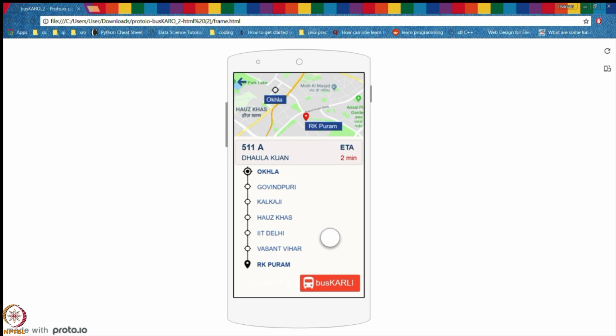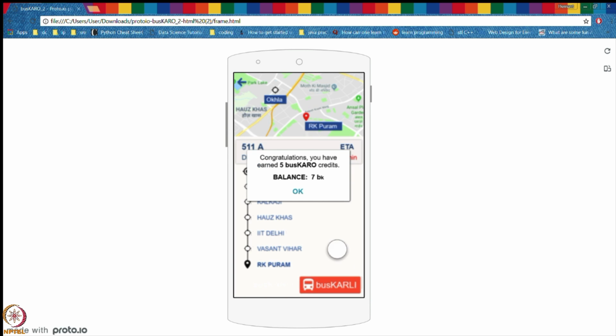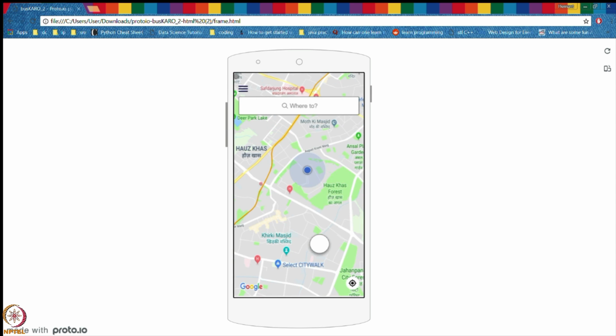So we can directly press busKARO and the pop-up appears saying congratulations, you have earned 5 busKARO credits. On pressing OK, again we go to the home screen and we can again go from the sidebar and press logout.